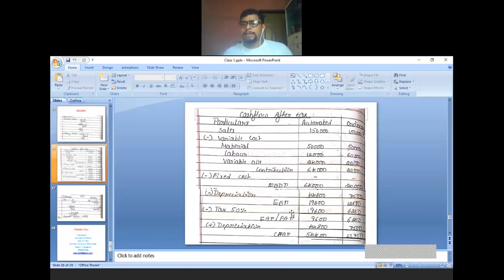Now tell me, is this even cash flow or uneven cash flow? This is even cash flow. Why? Because for the automated machine we have only one cash flow, and for the ordinary machine we have only one cash flow. Uneven cash flow means different years give different profits. But here we have one profit for the automated machine and one for the ordinary machine. Therefore it is an even cash flow.